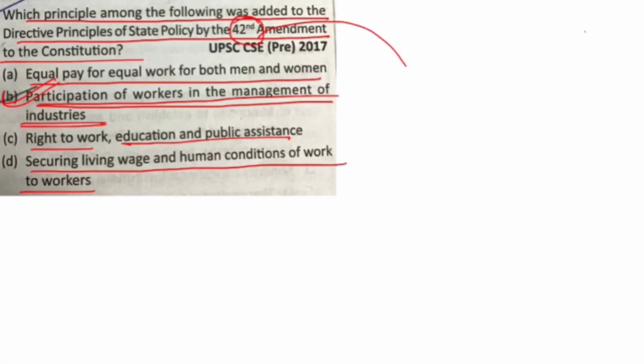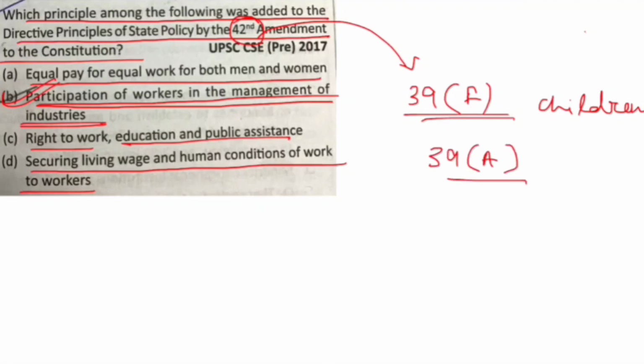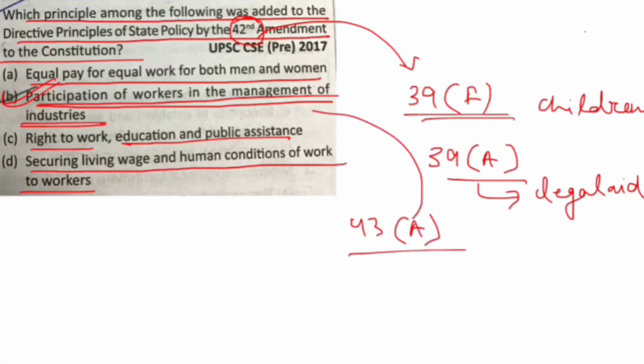Other articles that were added by this amendment are 39F, that directs state towards securing that children are given opportunities and facilities to develop in a healthy manner. Article 39A, free legal aid. 43A, participation of workers in the management of industries. And 48A, protection and improvement of environment and safeguarding forests and wildlife.